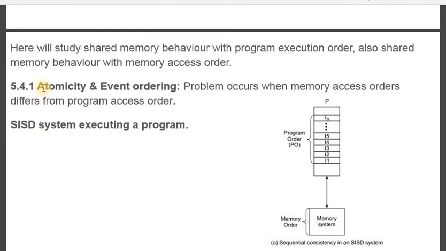Before I start atomicity, let me explain how a program gets executed in a SISD system. Hope you all know SISD, single instruction and single data. It is purely serial execution. You can see here, this is the program execution order, this is the memory order. The first instruction is executed first.